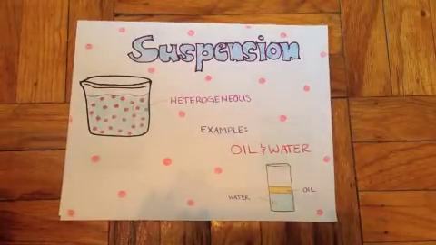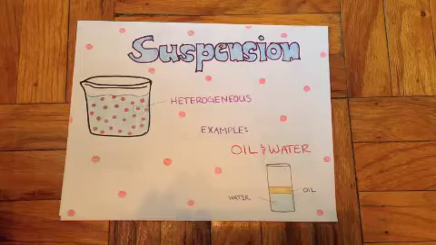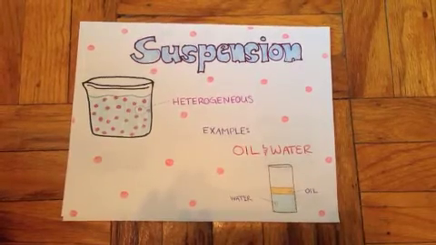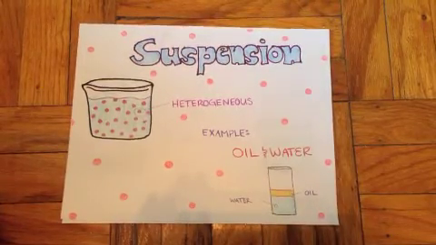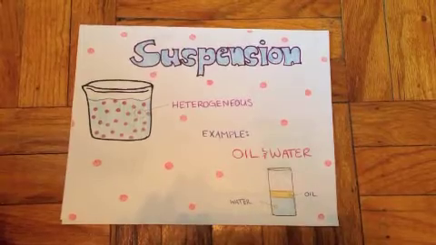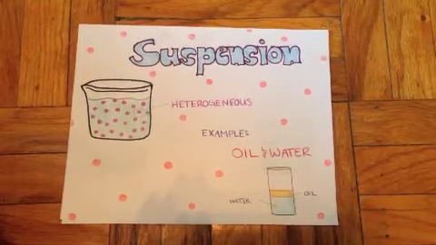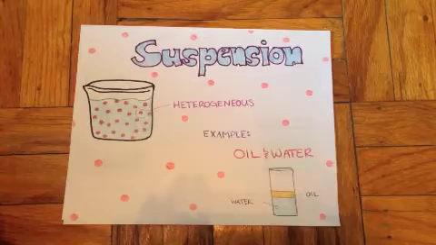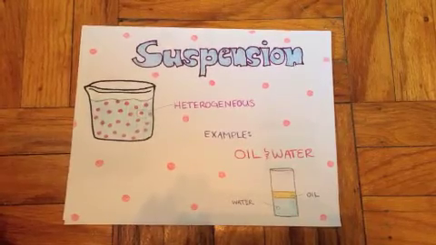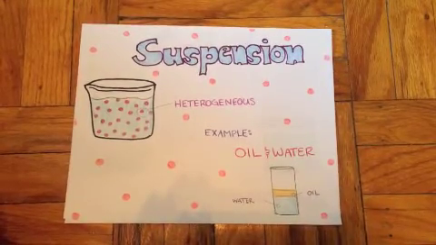A suspension is a heterogeneous mixture in which two different substances are clearly visible. The particles are large and do not stay suspended indefinitely, meaning they will eventually settle out. The particles in a suspension are large and greater than 1,000 nanometers in diameter.